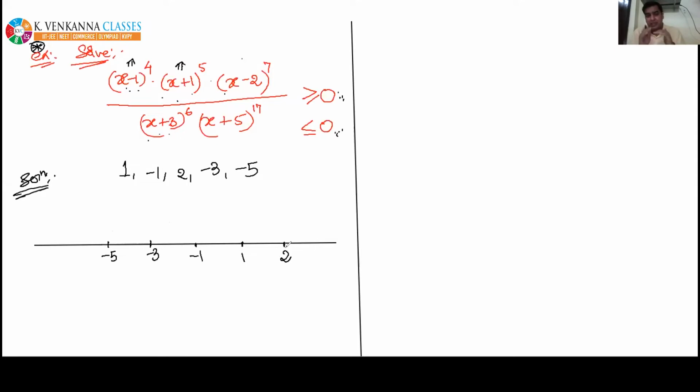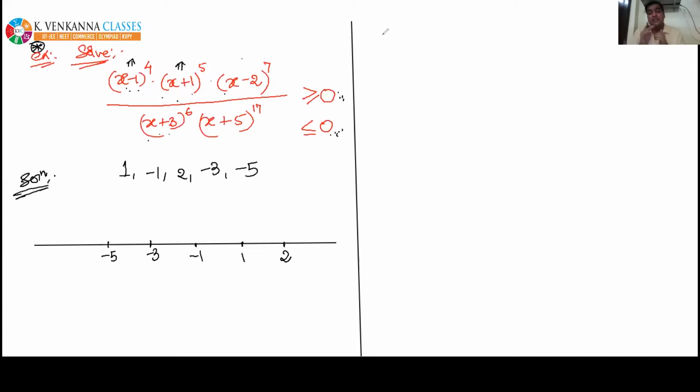See, till step number 4, there is no difference between the previous questions and this question. Yes everyone, are you getting my point? You can observe: first step RHS 0, second step factorize into linear factors, third step coefficient of x positive, fourth step equate each factor to 0 to get the critical points and mark all the critical points on the number line.